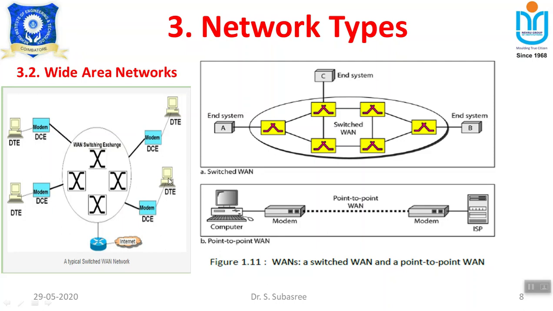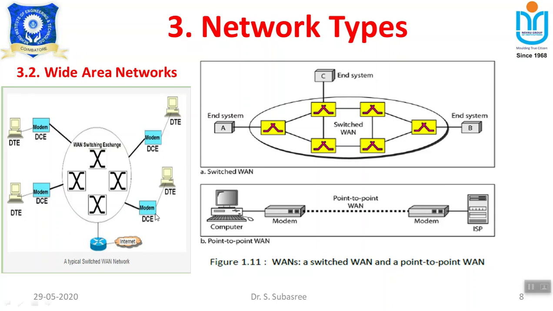For example, if this machine wants to send some information here, it will perform modulation. It converts the analog signal to digital signal, and it is transmitted here. Up to this point the information will be in digital form.